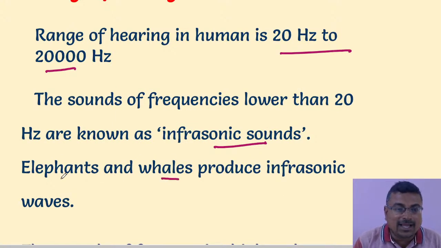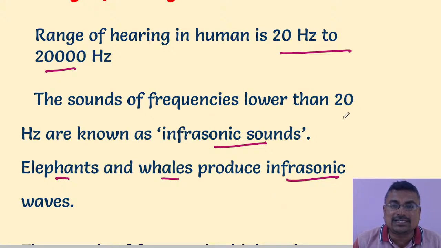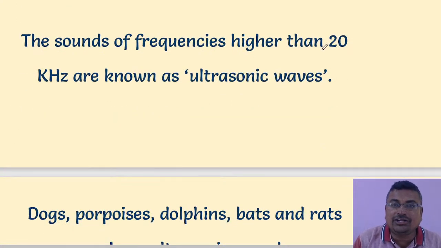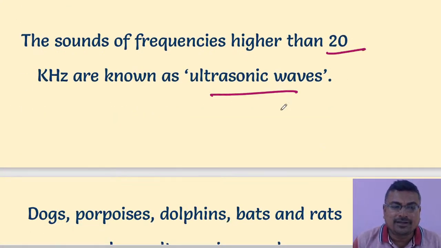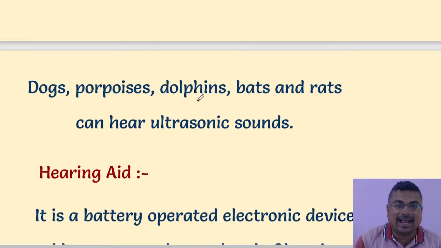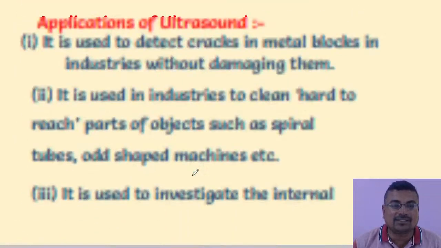Whales and elephants produce infrasound, which is less than 20 hertz. Can we listen to ultrasound? We can't. The dogs, dolphins, bats and rats can listen to ultrasound.